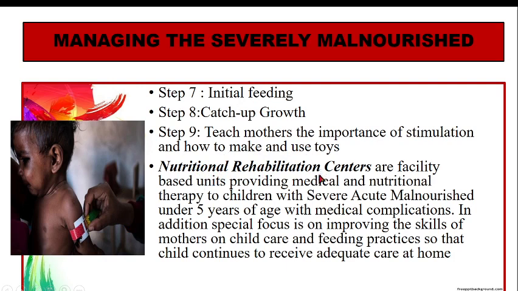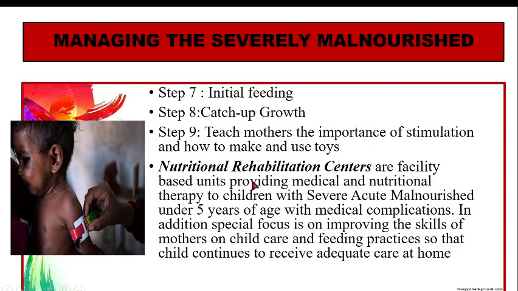All those children who are having severe malnourishment: this is the assessment of mid-arm circumference by using a Shakir's tape, and once this is in red color, this indicates that the child is having severe malnutrition.